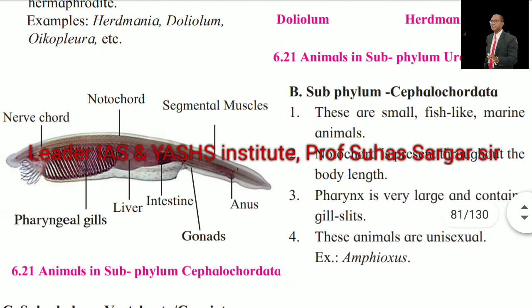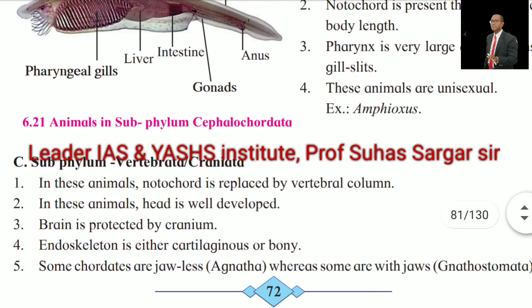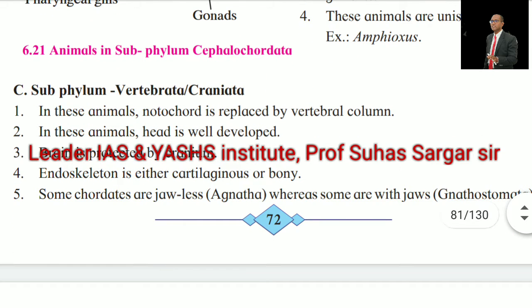Now second, B, subphylum Cephalochordata. These are small fish-like marine animals. Notochord is present through the body length. Pharynx is very large and contains gill slits. These animals are unisexual. Example: Amphioxus. Animals in subphylum Cephalochordata.